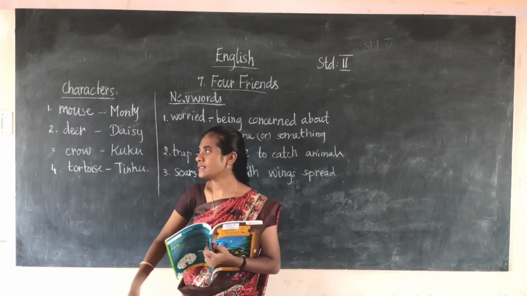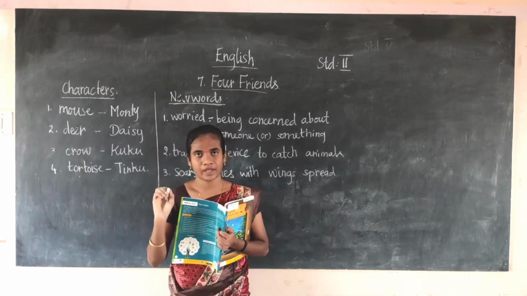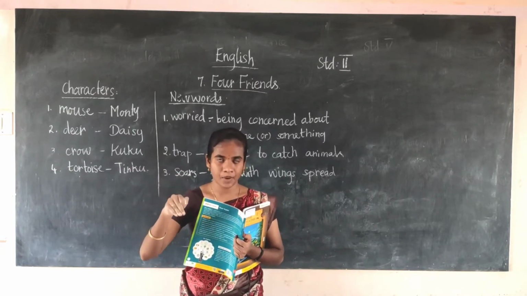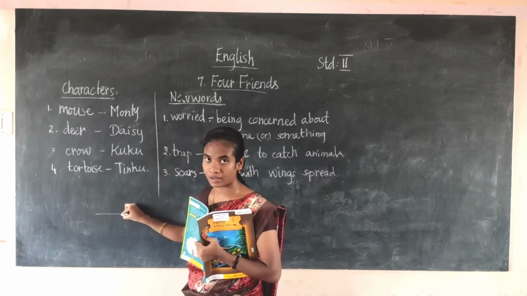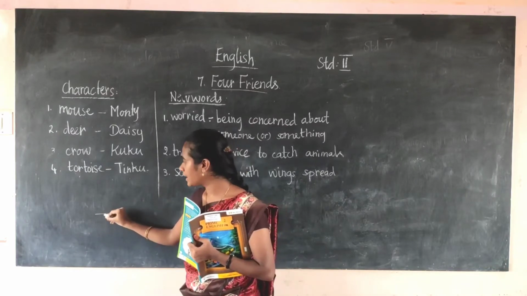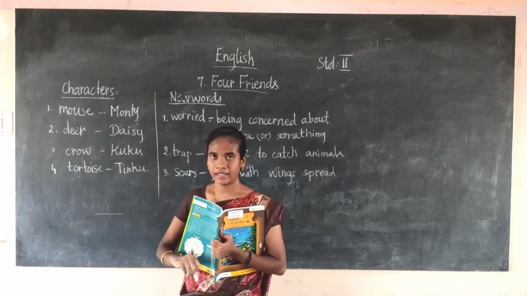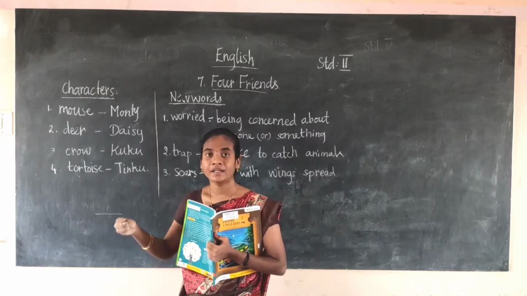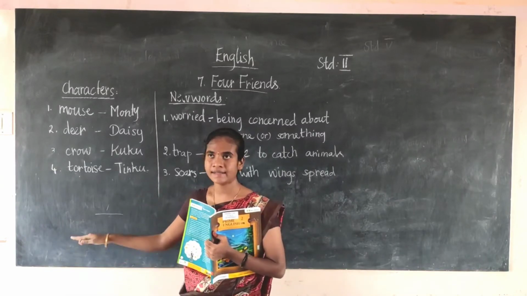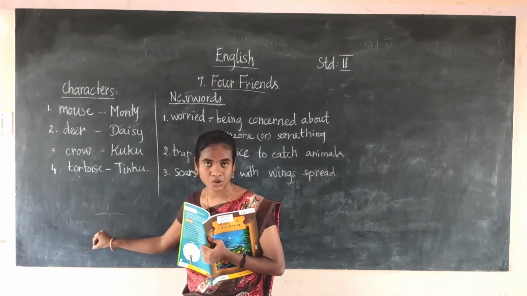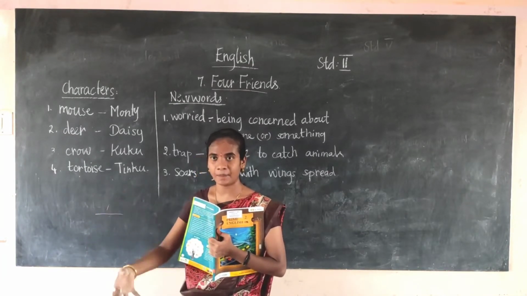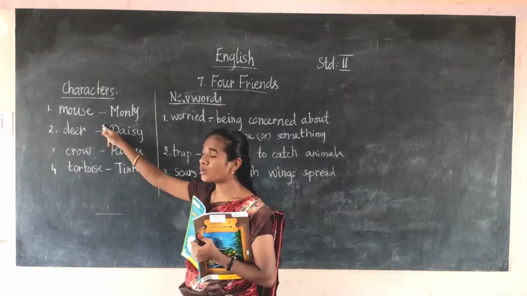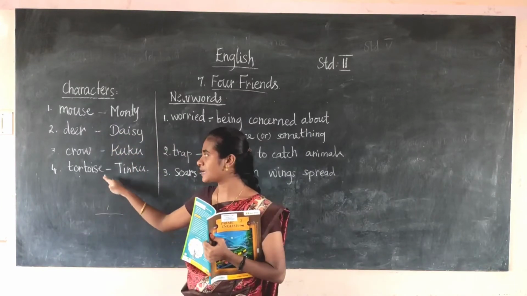So what they are telling is the deer is having one good plan. The deer will lie on the ground, and the crow will sit upon the deer. By seeing this, what will the hunter think? The hunter will think that the deer has died, so he will come nearest to me. At that time, mouse, you can cut the hunter's bag and save the tortoise.